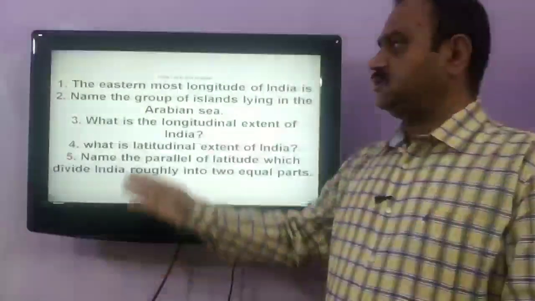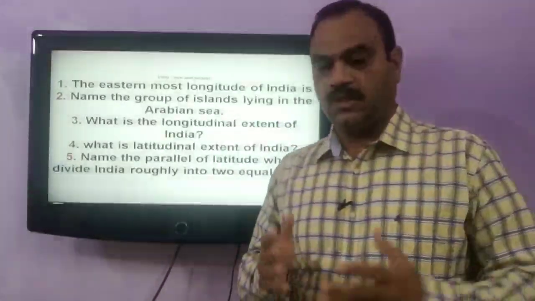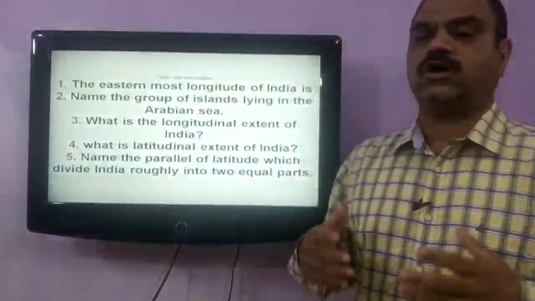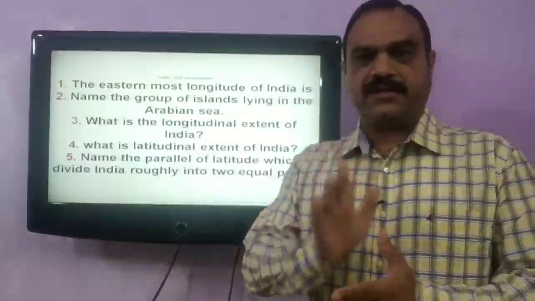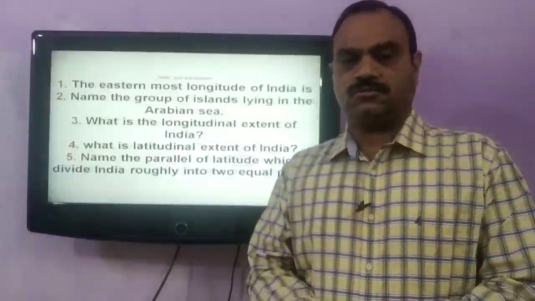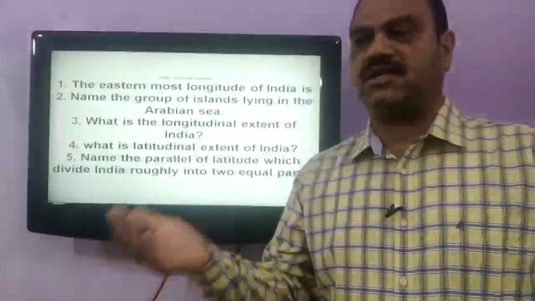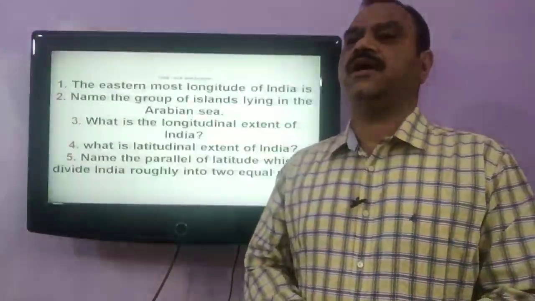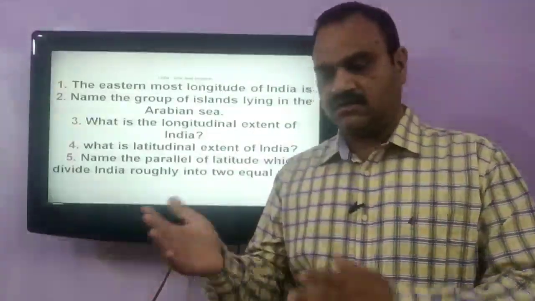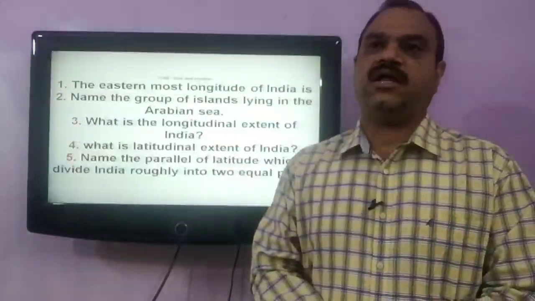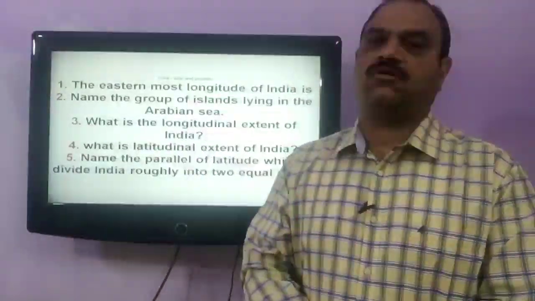Our first question is, the easternmost longitude of India is. First we have to understand what longitude is. The vertical line that divides the earth into two equal parts, that is western hemisphere and eastern hemisphere. This imaginary line passes through Greenwich and divides the earth into two equal parts, and India lies completely in the eastern hemisphere of longitude.